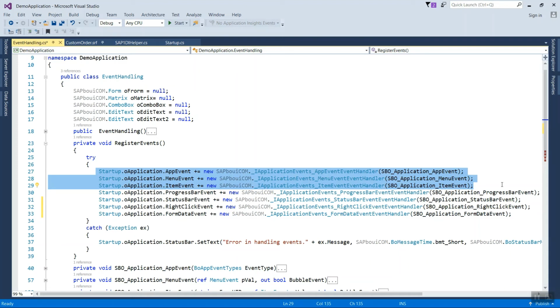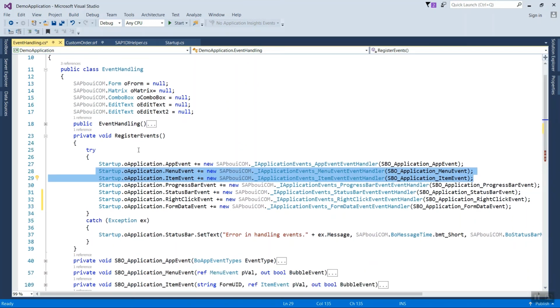In our previous videos I have worked on menu event and item event, and I have only set some message in app event, but as I have told you, this is not a more important event. These two events are mostly used, and as and when other events are required, we'll see in our further videos.